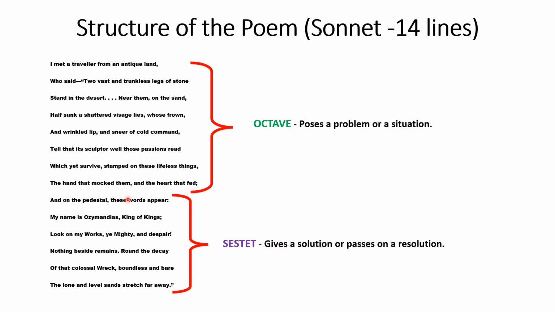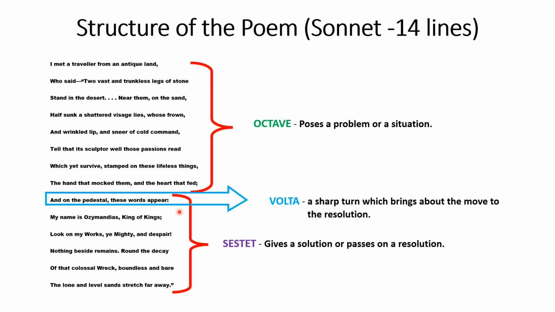If you see the ninth line, this ninth line is called a volta. What is the characteristic feature of a volta? It gives a sharp turn which brings about the move to the resolution. If you read this line, "and on the pedestal these words appear," this situation was a kind of suspenseful.